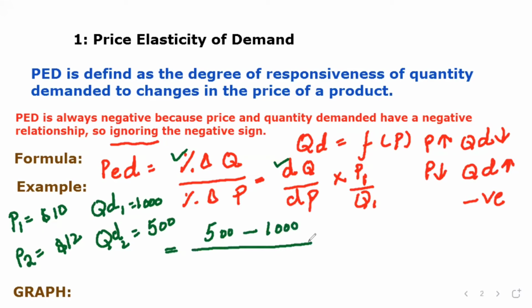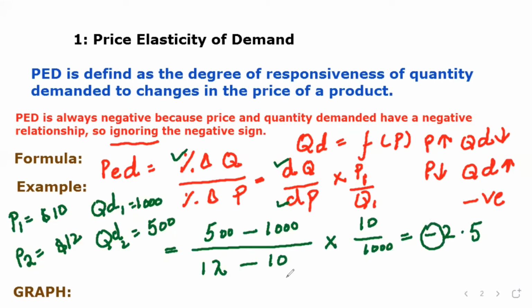Then delta P, the change in price: 12 minus 10, multiplied by P1 over Q1. P1 was 10 and Q1 was 1000. Let's calculate. The answer is minus 2.5. As I told earlier, we ignore the negative sign, so PED is equal to positive 2.5.